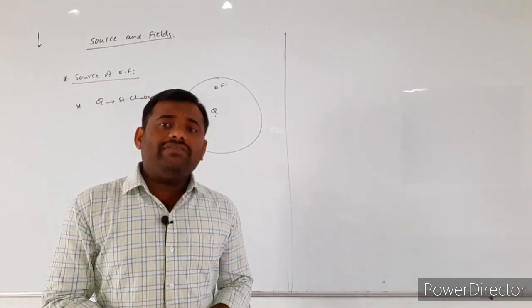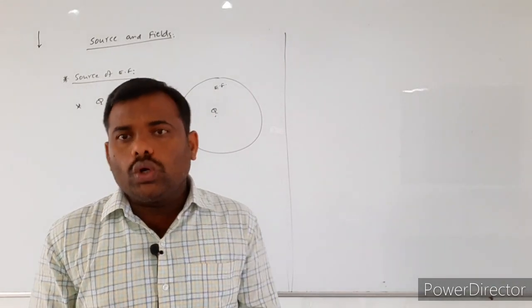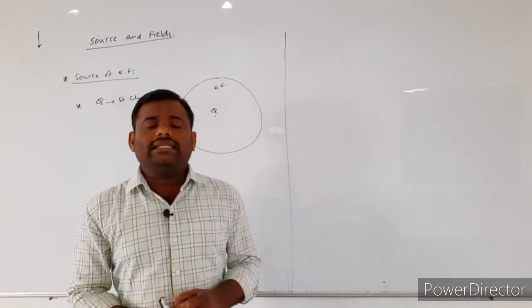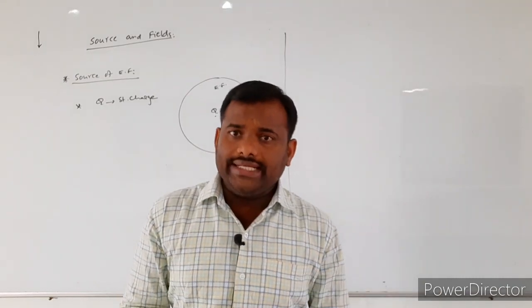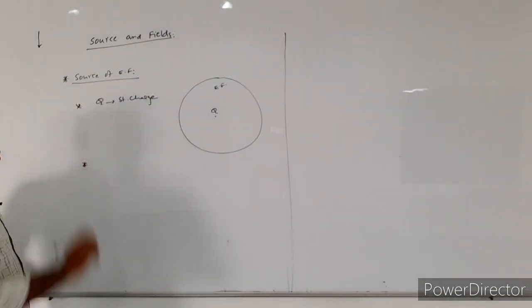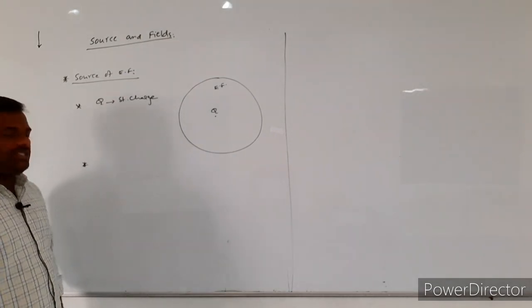This is also what we discussed in the last lecture. Once the electric field is developed, I want to know the strength of the electric field at a particular point. This is also what we know from the previous topic, electric field and charges.